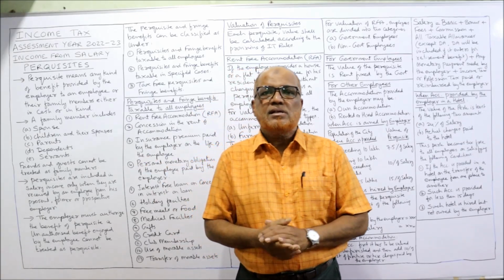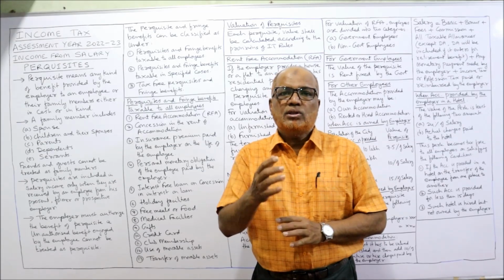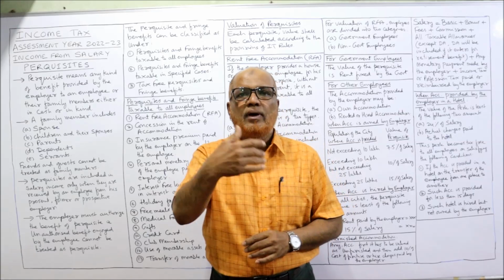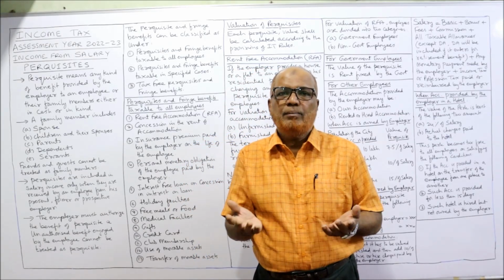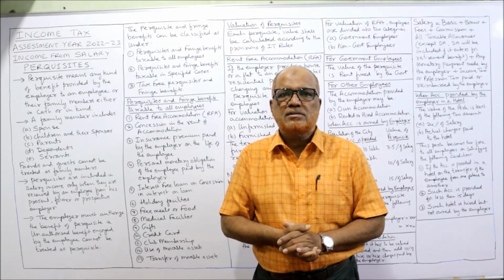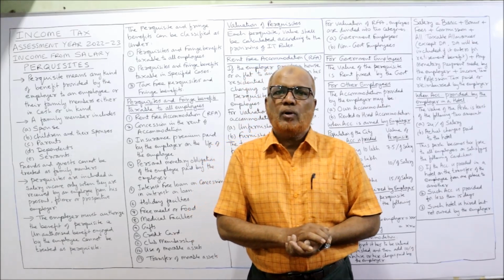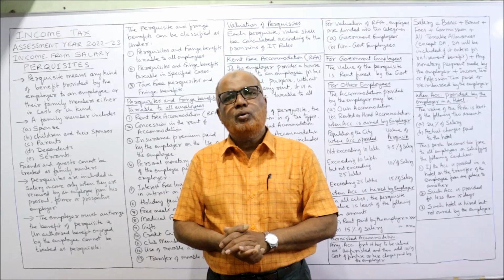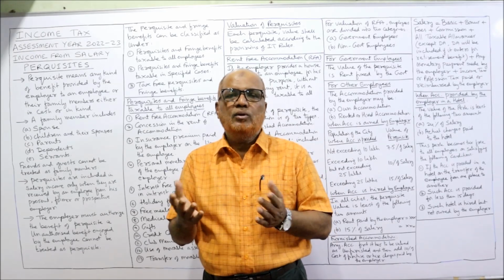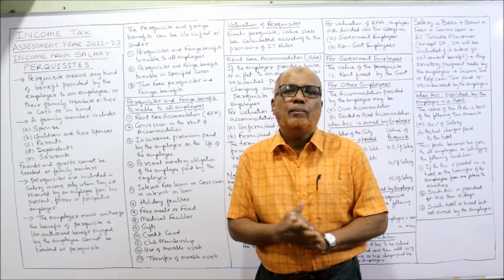But here, perquisites may be monetary or non-monetary. This benefit is given by the employer to the employee or their family members. The benefit may be given either to the employee or family members. For example, a car is provided by the employer to the employee for personal use. A house is given by the employer to employees for use without paying any rent. These are the benefits which are given by the employer to employees.